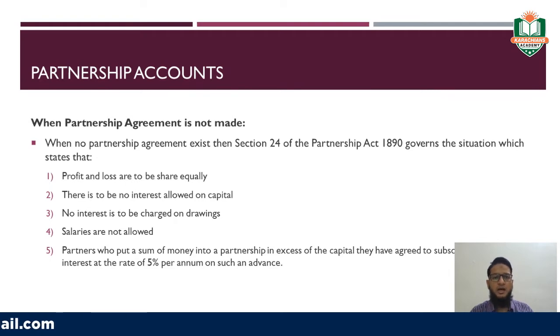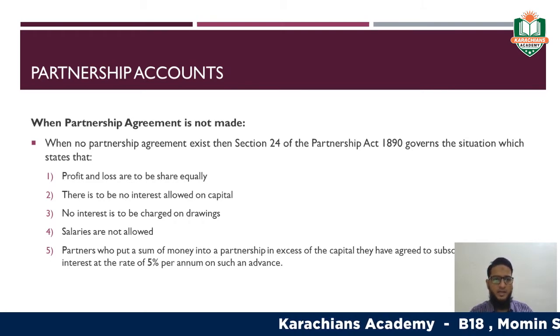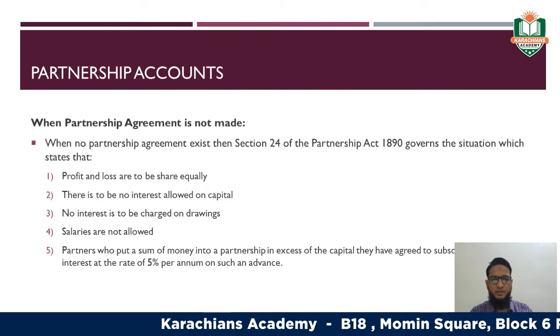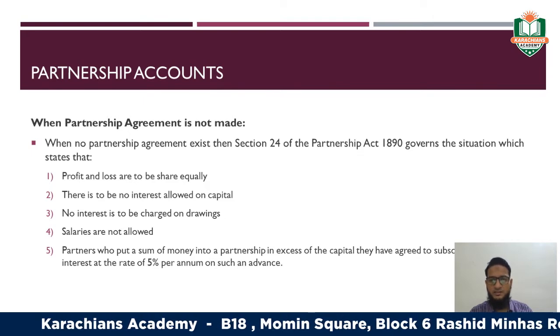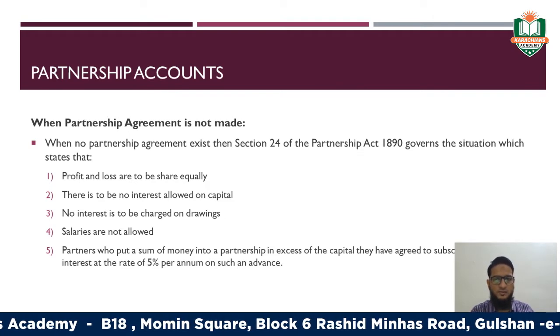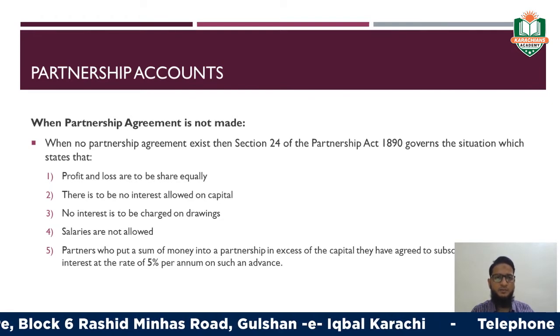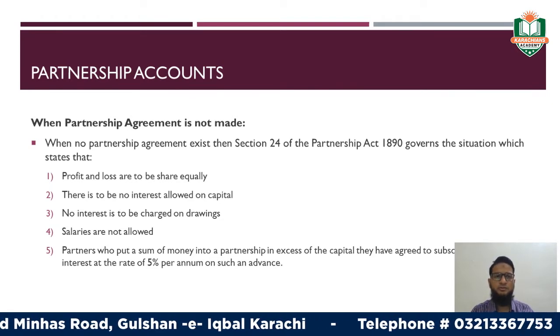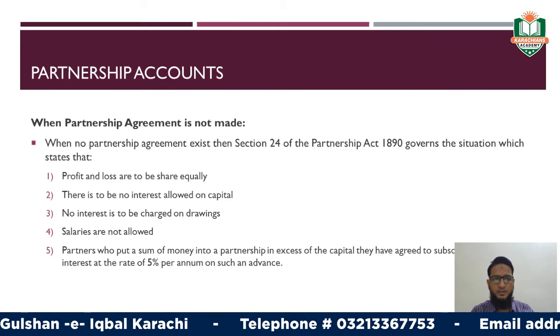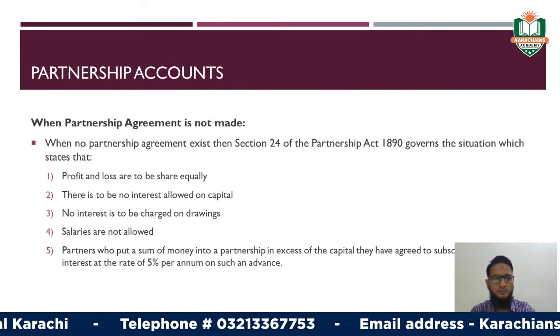Partners who put a sum of money into the partnership in excess of the capital they have agreed to subscribe are entitled to interest at the rate of 5% per annum on such an advance. Now, these were the drawbacks if a partnership type of firm fails to draw up the partnership agreement, right?